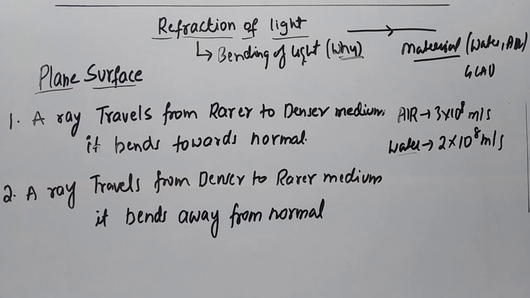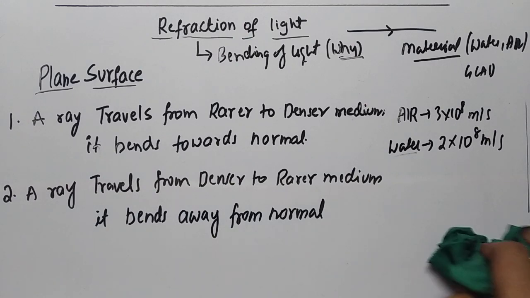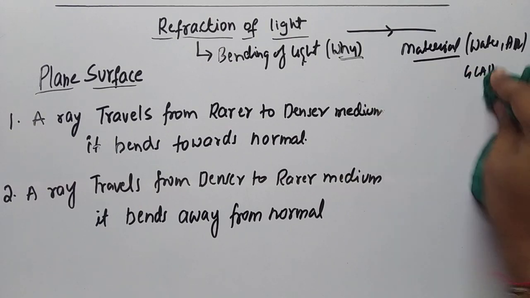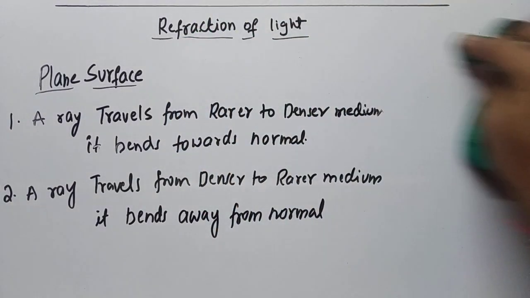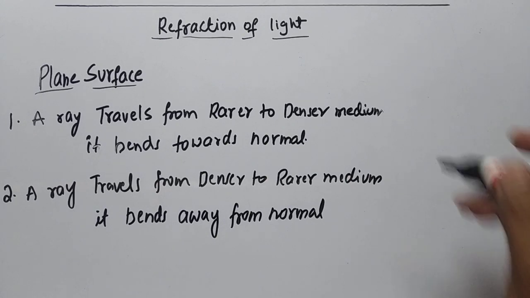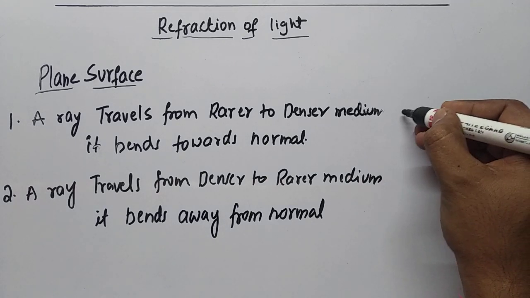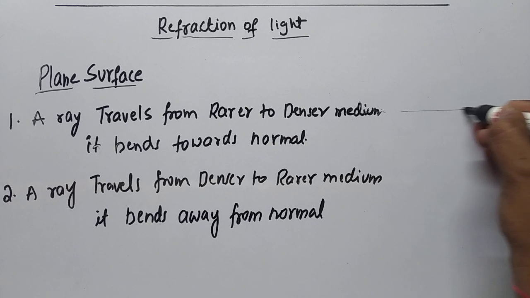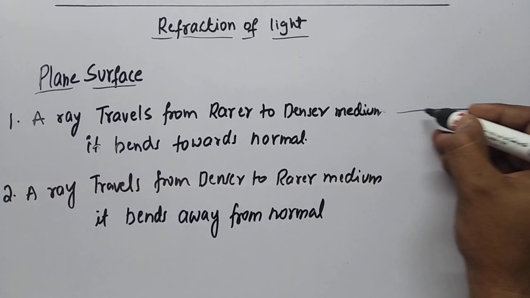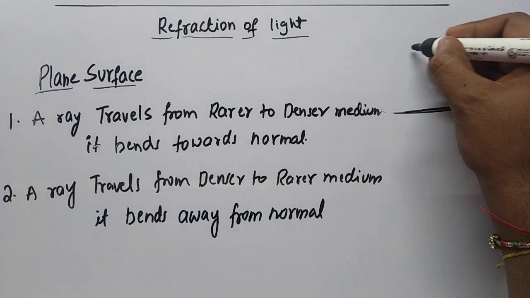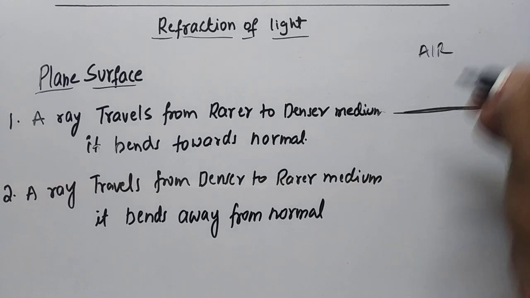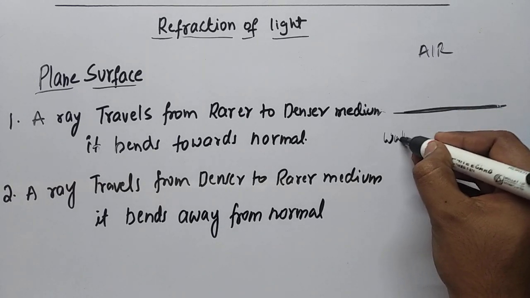Next, let me explain the phenomenon of refraction of light at a plane surface. What happens at the plane surface? Let me take a plane surface. Suppose I take an interface. This is called an interface. The interface is nothing but what divides the two mediums. The upper part is air and the lower part is water.